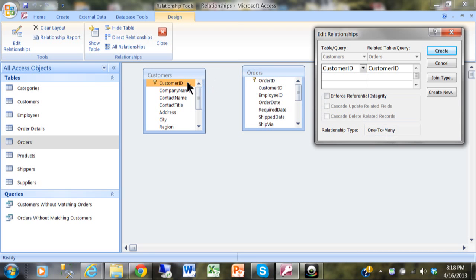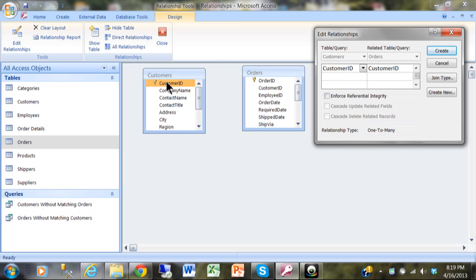Now, if the Customer ID was the primary key on both tables, then the relationship type would say one-to-one. If the Customer ID was not the primary key on either table, then it would say indeterminate, or some databases call that many-to-many. But in Access, it would say indeterminate if neither the customers table nor the orders table had the Customer ID field as the primary key. So that's what relationship type means here. It's one-to-many because it is the primary key in the customers table, but it's not the primary key on the orders table.